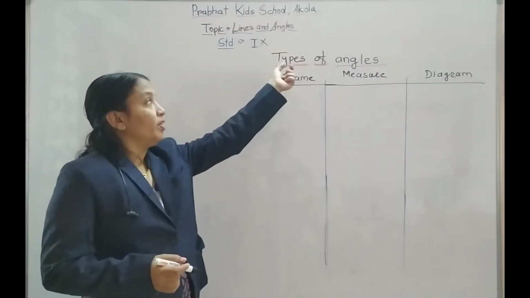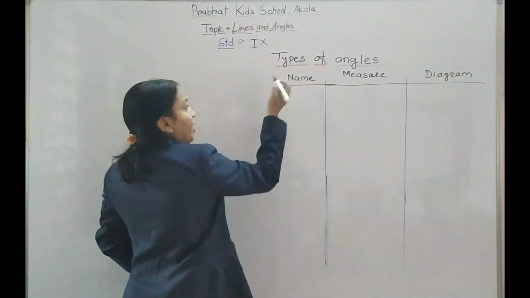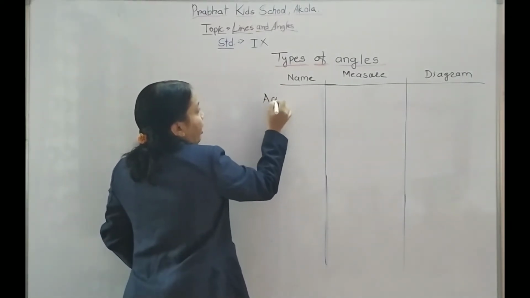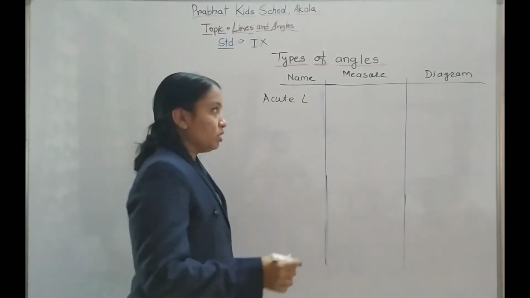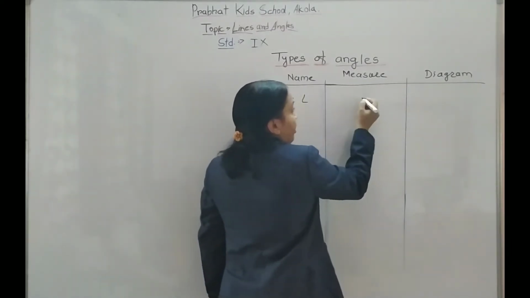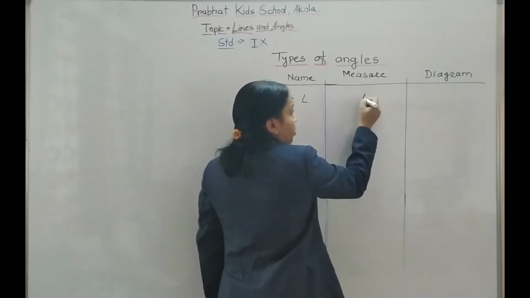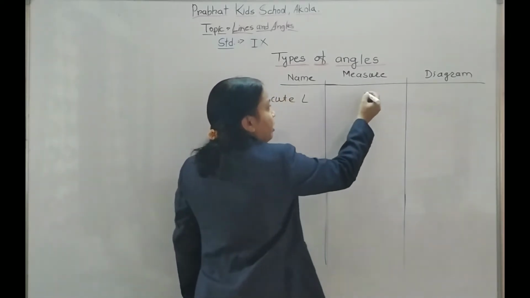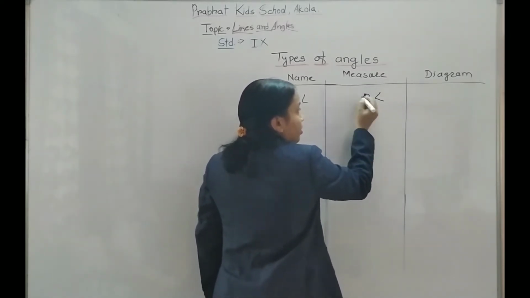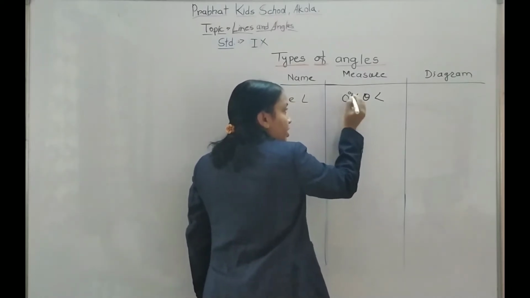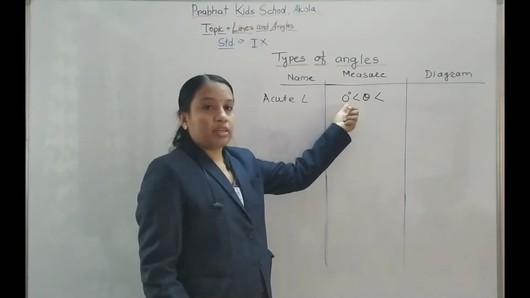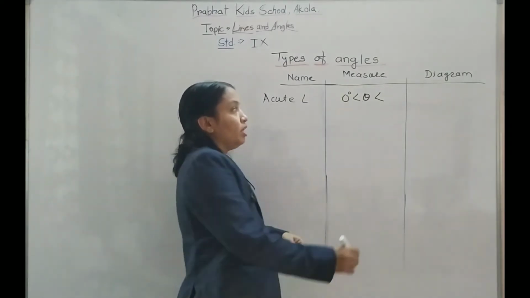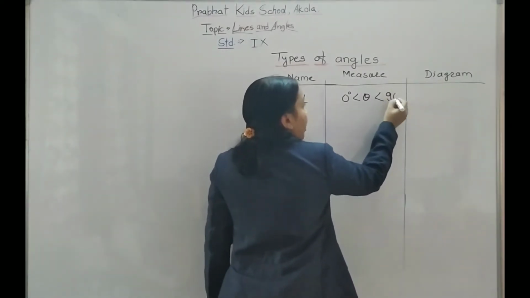Let us revise the types of angle. You know very well, first is the acute angle. What is the measure of an acute angle? Suppose we denote it by theta or x, theta being a Greek letter. It is greater than 0 degree, as you know that the measure of an angle is taken in degrees, and less than 90 degree.